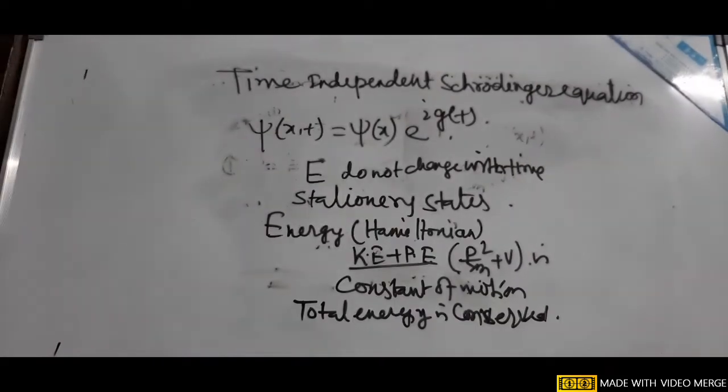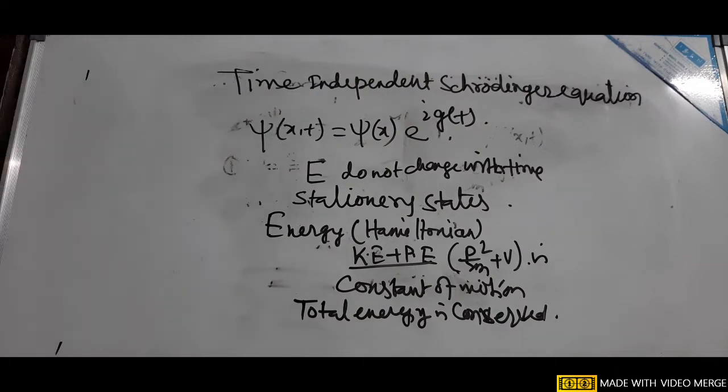So let us take the time dependent Schrodinger equation.